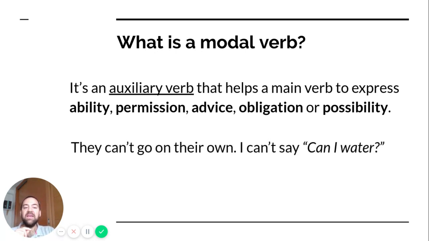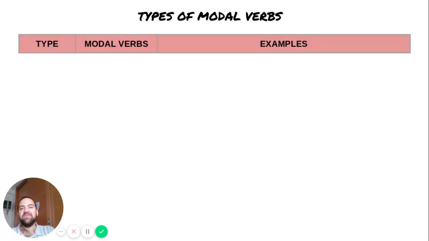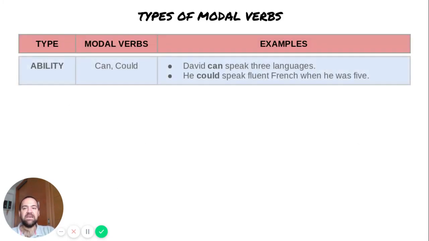I can't say, "Can I water?" "Can I water" doesn't mean anything. I need to put a main verb there. So I would have to say, "Can I have water?" Can, auxiliary; have, main verb. Okay, so we've said that there are five types of modal verbs. Let's have a look at them.